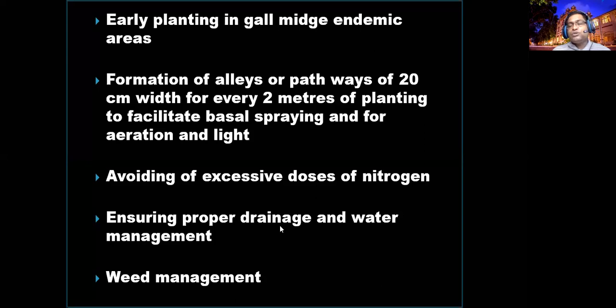Proper drainage of water. I told you, brown plant hopper attacks at the water level, the water-plant interaction point. So if you flood the land and drain it, you are minimizing the brown plant hopper, and you can also easily remove the case worms. And if there is an armyworm, you can easily dislodge it. And weed management. Some pests choose weeds as an alternate host. While you are spraying the chemicals, they will fly and sit on the weeds and come back again.